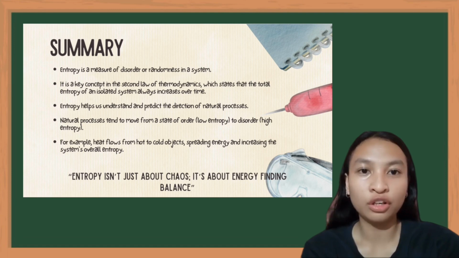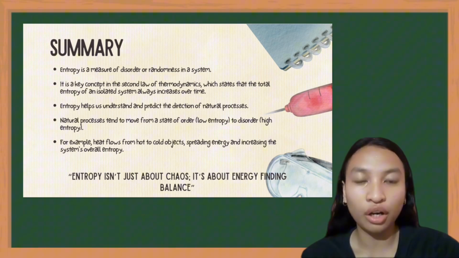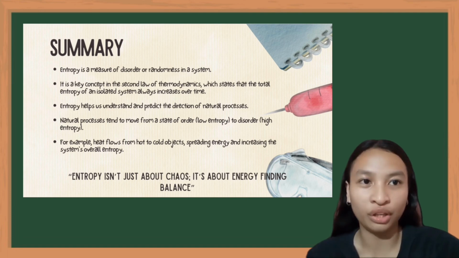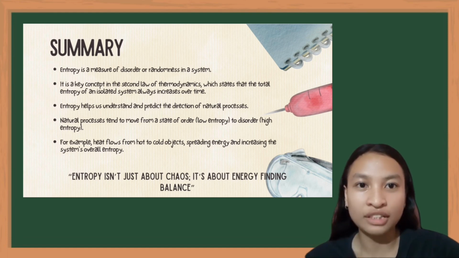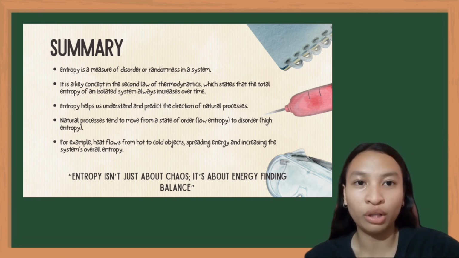Entropy is a powerful concept that helps us predict natural processes by illustrating the direction and flow of energy within systems. When we talk about entropy, we're looking at how energy spreads out and disperses. Processes that increase the total entropy of the universe are favored and happen spontaneously. This means that by understanding changes in entropy, we can predict which reactions will occur on their own. As systems evolve, they naturally move towards a state of maximum entropy or equilibrium, where energy is evenly distributed and the system reaches stability.